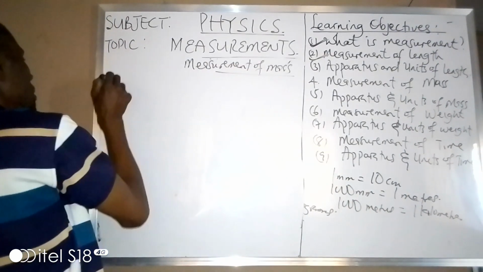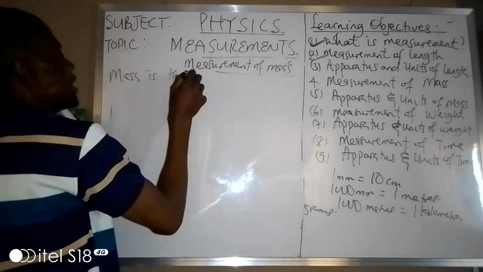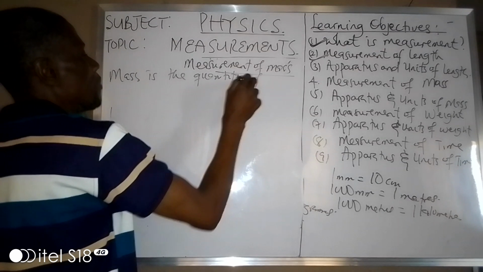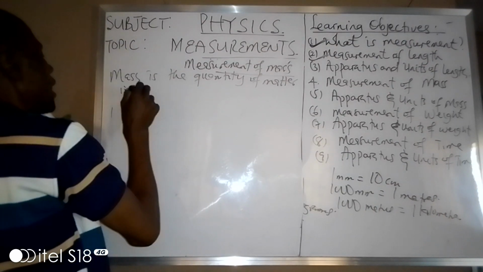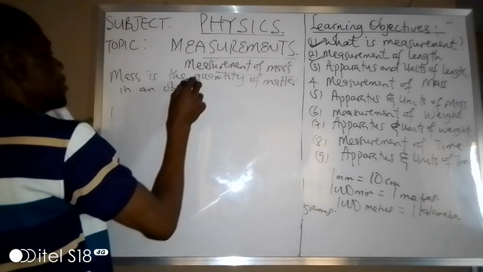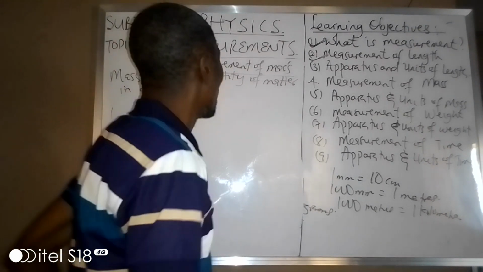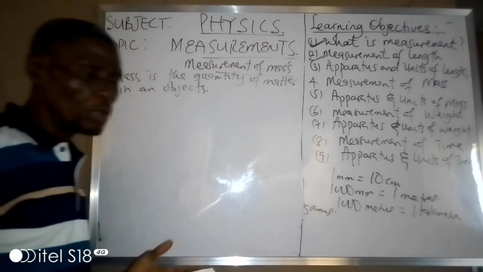What is mass? Mass is the quantity of matter in an object. So that's what we call mass, the quantity of matter in an object.